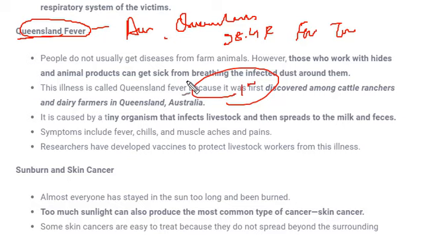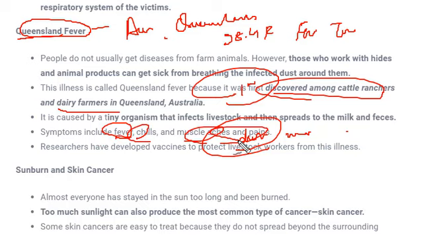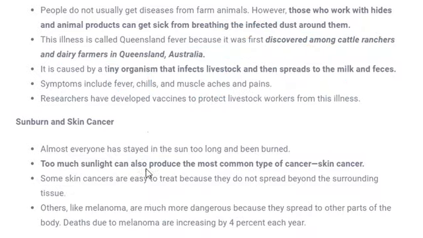This kind of fever occurs in people who are responsible for rearing cattle, in dairy farmers or dairy workers, cattle rearers. And why does this happen? Actually, it doesn't spread from the animal itself, but from the dust or milk. Whenever something gets infected due to this dust, the dust accumulates in the people who are working there, and they will suffer from Queensland fever. The symptoms include fever, chills, muscle aches and pain.